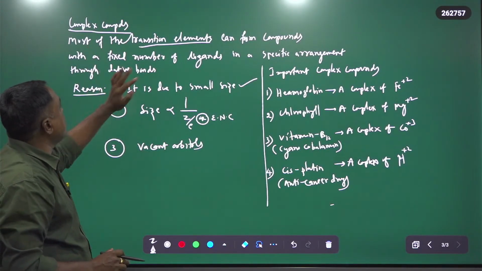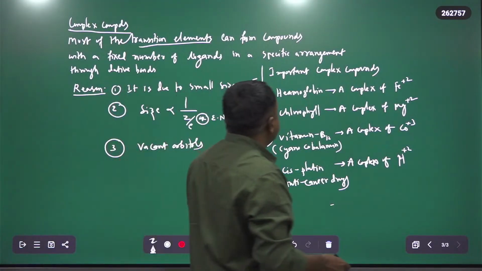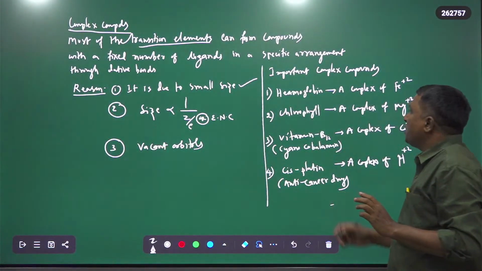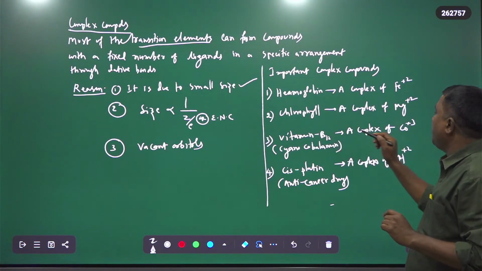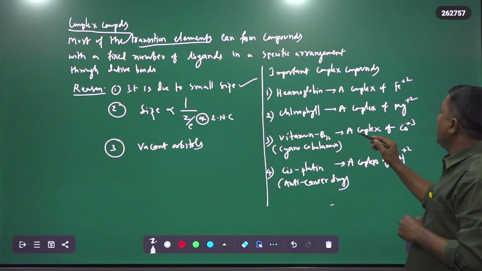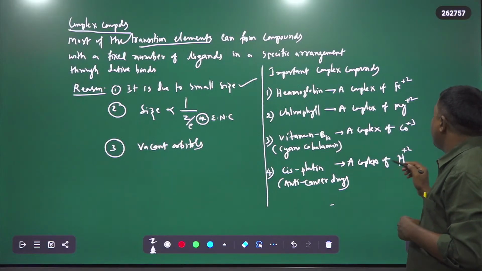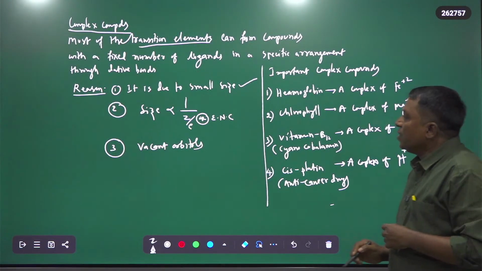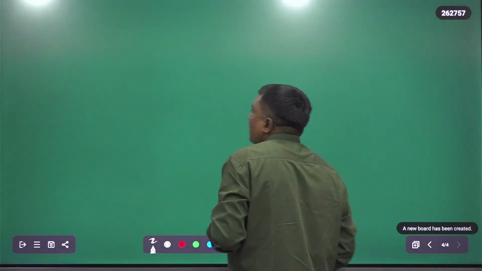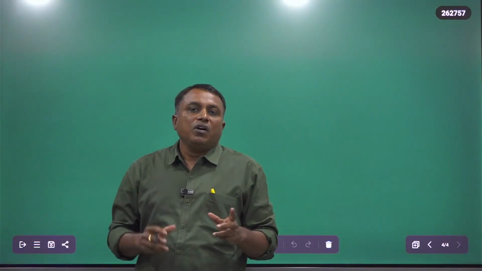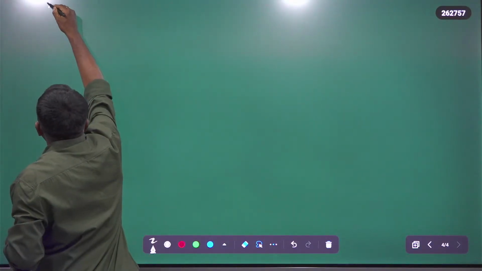So such type of compounds are what? They are complex compounds. These are the most familiar examples of complex compounds. Hemoglobin is a complex of iron plus 2, chlorophyll is a complex of Mg plus 2, vitamin B12 is a cyanocobalamin, a complex of cobalt plus 3, and cisplatin is an anti-cancer drug, a complex of platinum plus 2. So these are complex compounds. Now we are going to discuss the differences